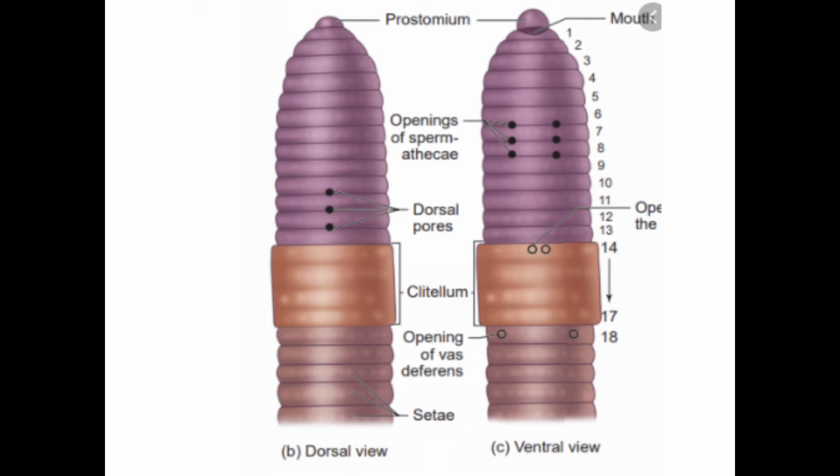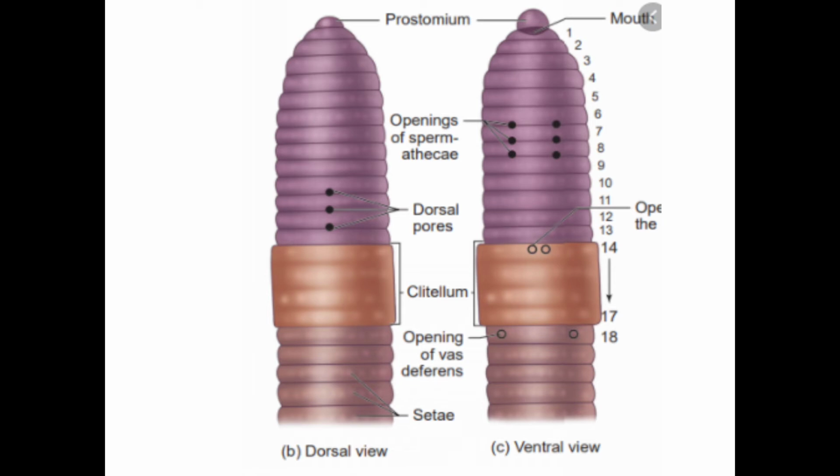During mating, two earthworms come together in opposite orientation. The male genital pore of one earthworm rests on the spermatheca opening of the other, the spermatheca being the sperm store of the earthworm.